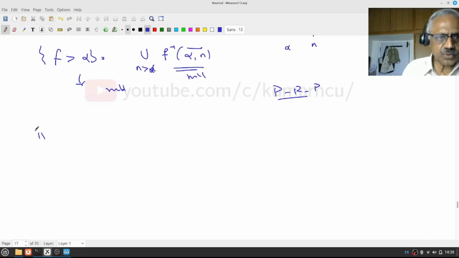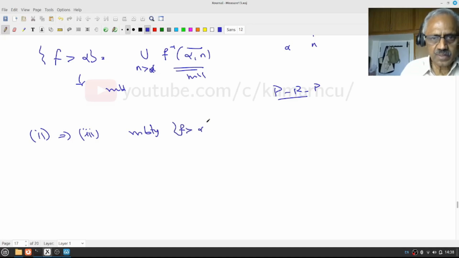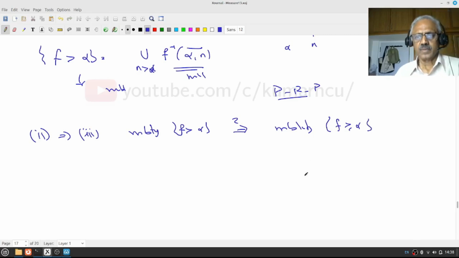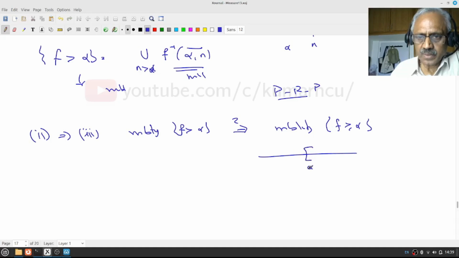Then next we want to show 2 implies 3. What is 2? We know the measurability of f greater than alpha. We want to prove measurability of f greater than or equal to alpha. Right? So how do I prove that? So this is f greater than or equal to alpha, right?